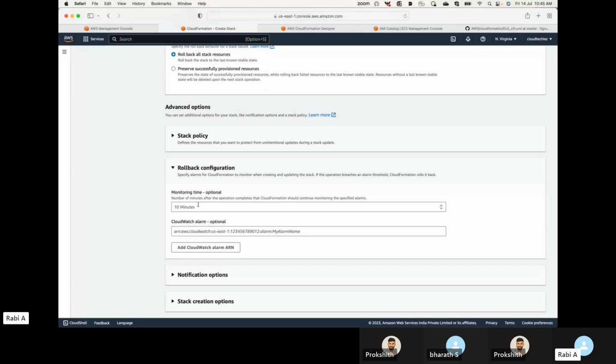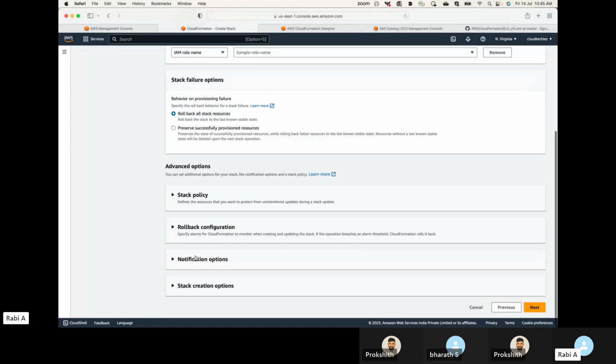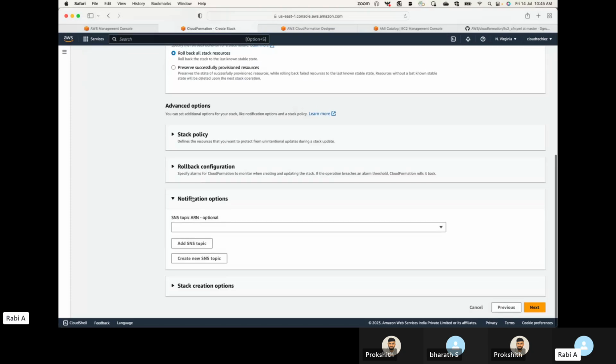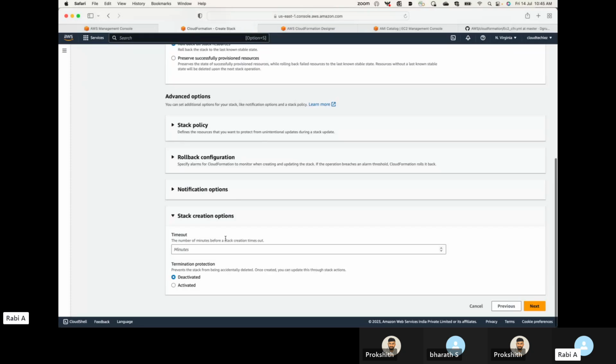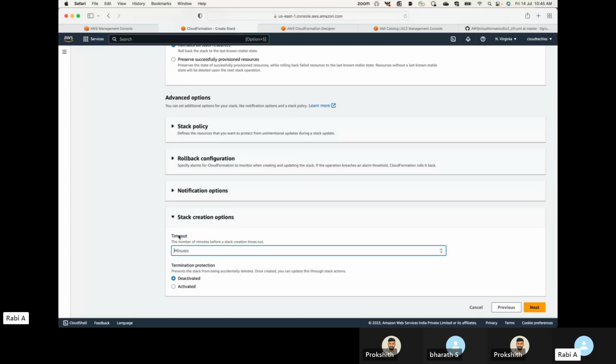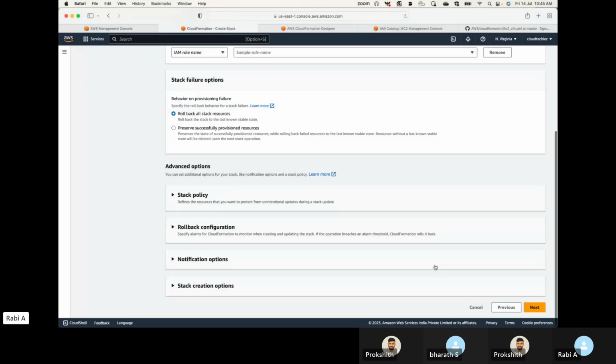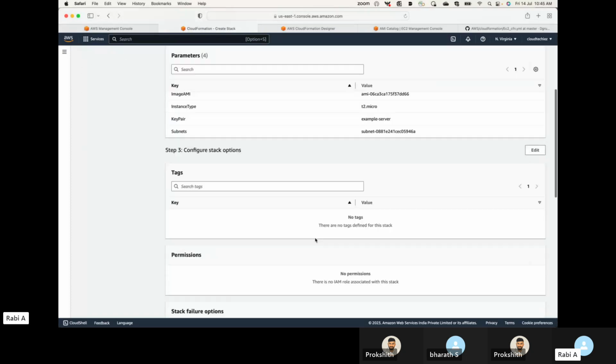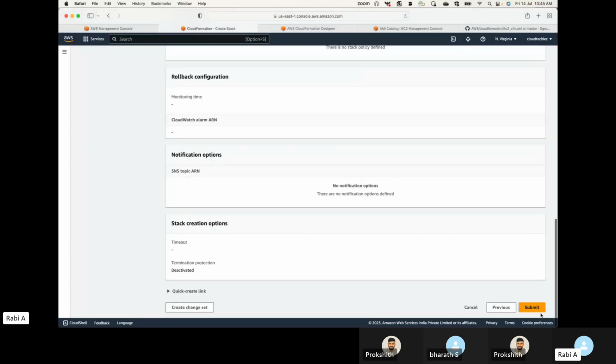So you can monitor this with a CloudWatch alarm, how much time it is taking, and all those things. These are your notifications, to whom you want to send them. You can set a timeout as well, so how much time your CloudFormation should take to create the resources. Next, you get to review everything and then click on submit.